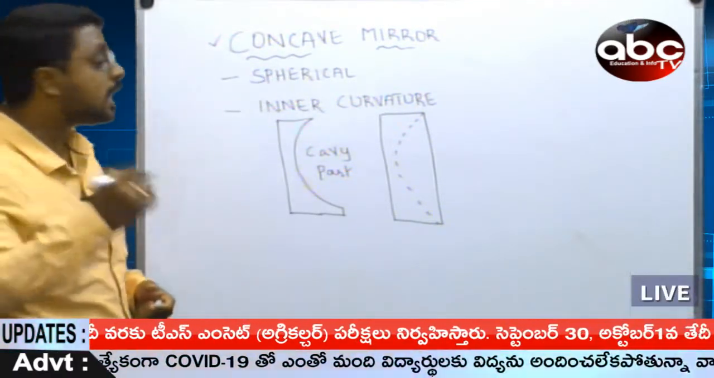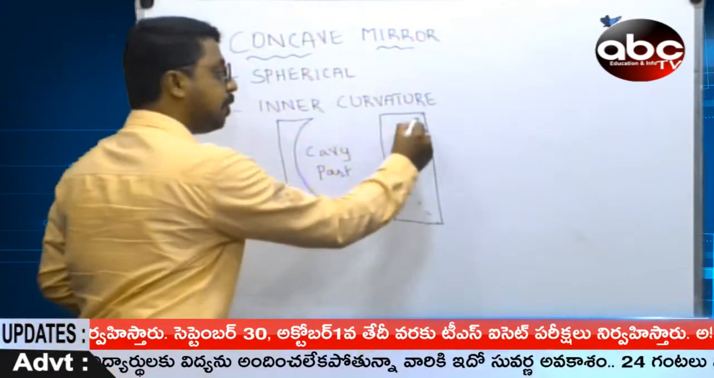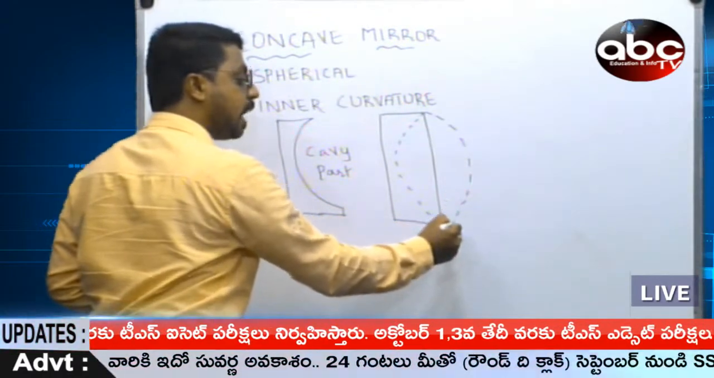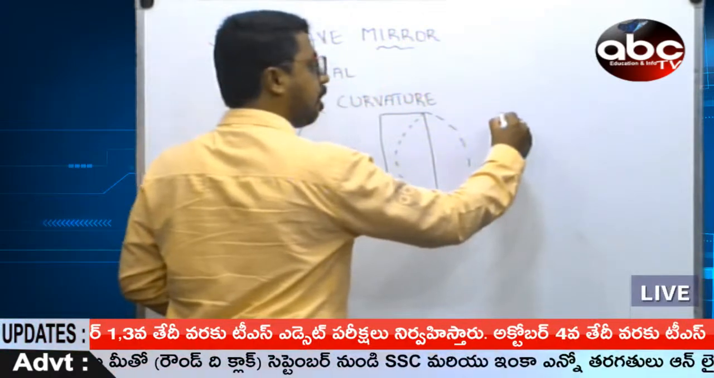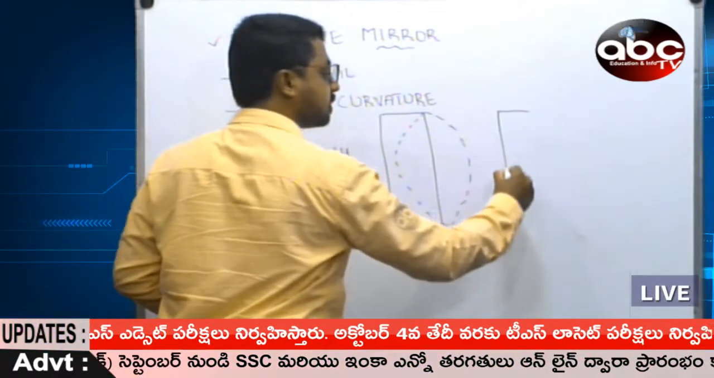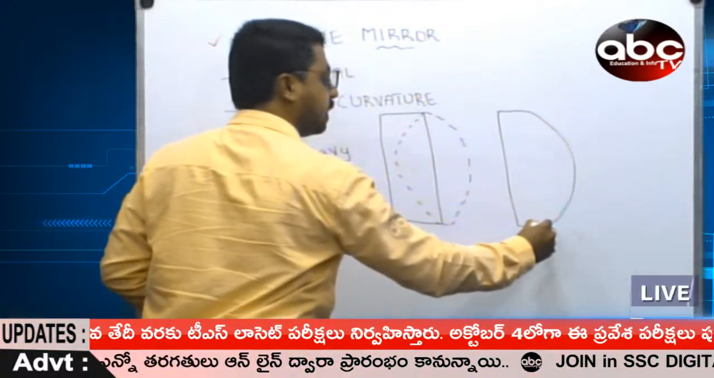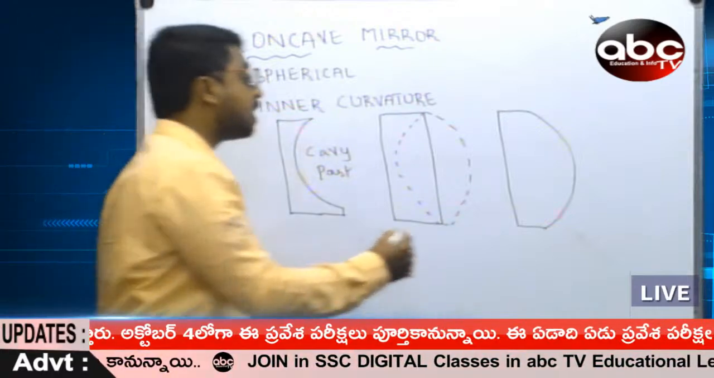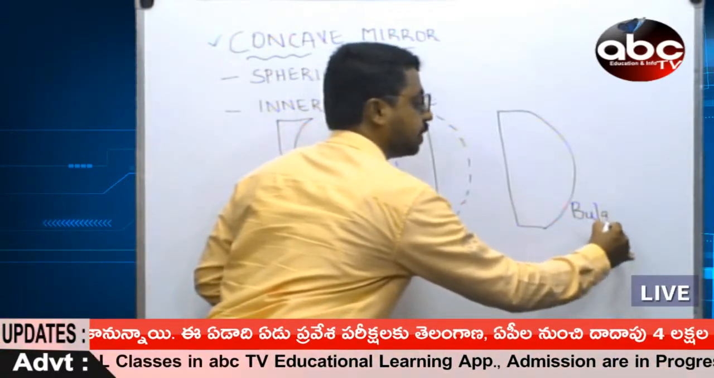Now let us understand, for the same plane mirror, if you attach an outer extension, then it forms like this. It's a bulging surface, bulging curvature. This is called bulged.